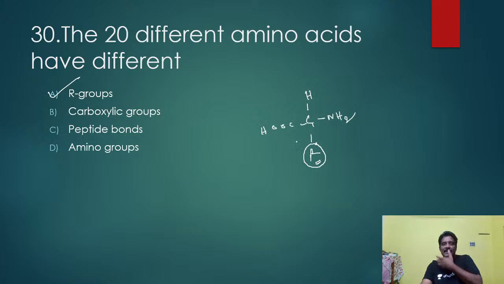What is the structure of an amino acid? This is the R group, this is COOH, and this is the amino group, with the alpha carbon and hydrogen. The carboxyl group, amino group and hydrogen are common, but the R group is changing. So depending on that, amino acids are called by different names.